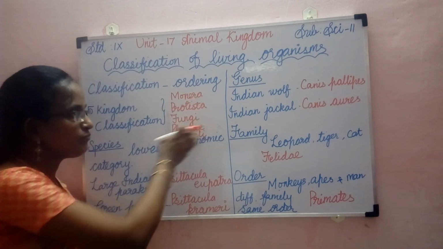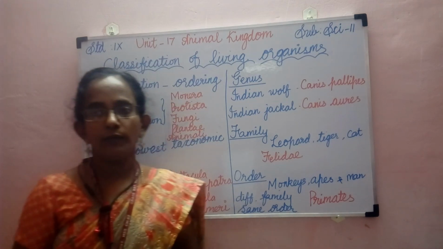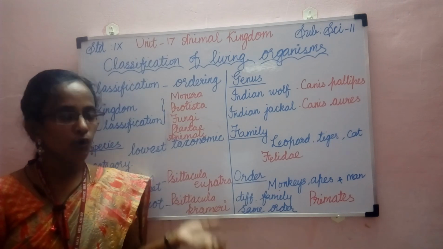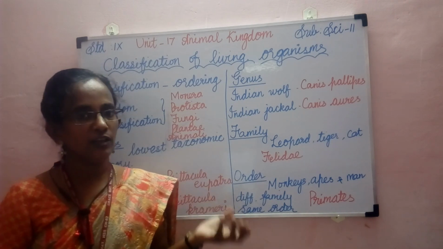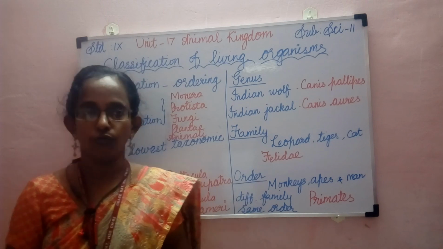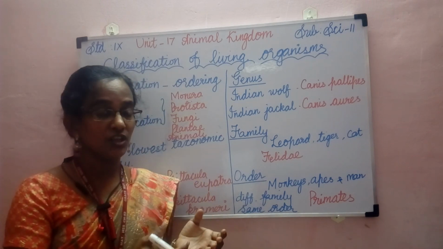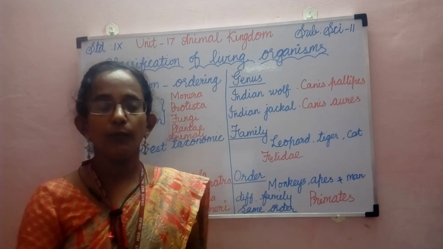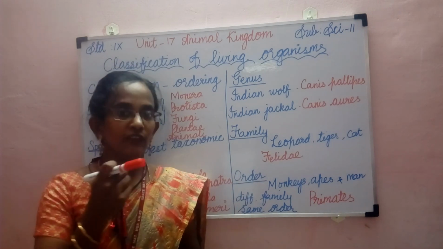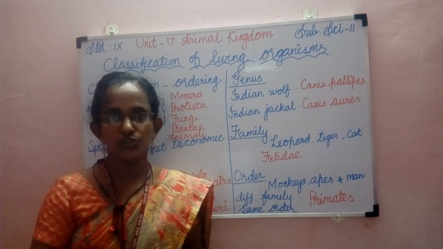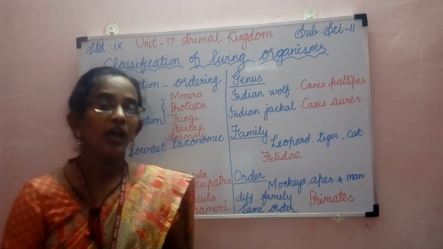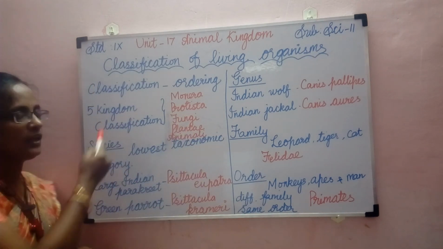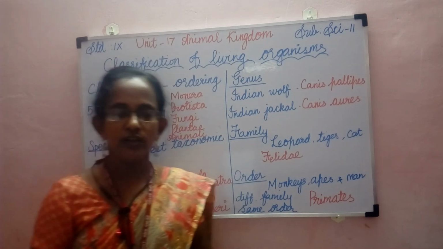This classification was done on the basis of their cell structure, the mode of nutrition, that is whether they are autotrophic or heterotrophic, whether they are unicellular or multicellular, the body organization, whether different organs or tissues are present in the body or not, and the method of reproduction. Based on these, the 5 kingdom classification was done.